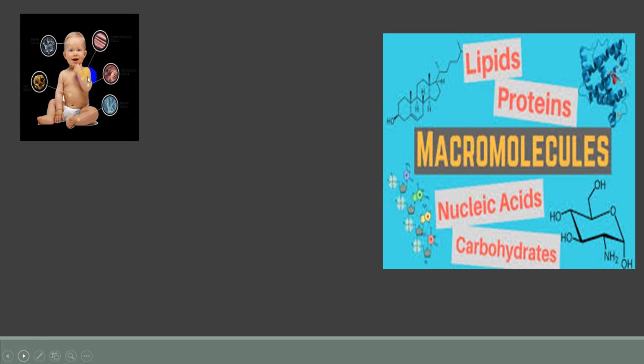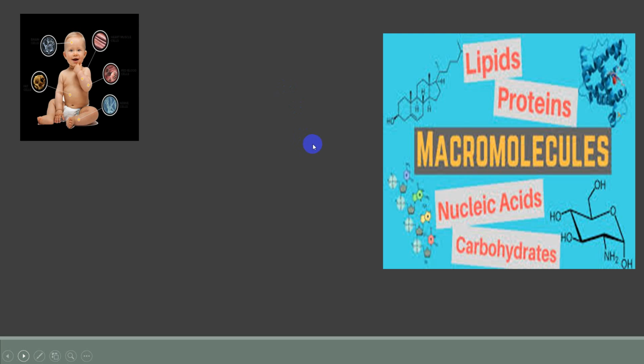This sweet baby, a living organism, has a body that consists of different cells. For example, here you can see the bone cell. And here you can see another type of cell. And here is another, the cardiac cell or heart cell. This is the red blood cell. And this is the nerve cell. So these are different types of cells. The body of the baby consists of different types of cells. In this chapter, we will discuss the chemical structure of the cell.